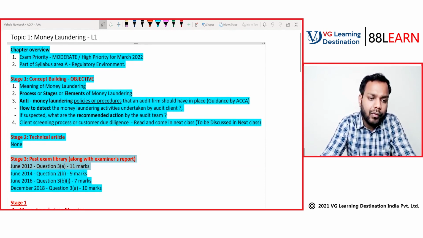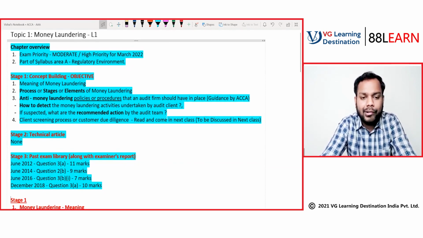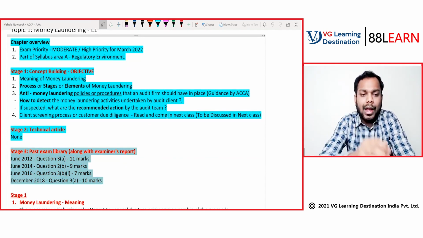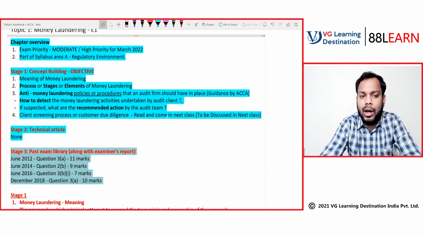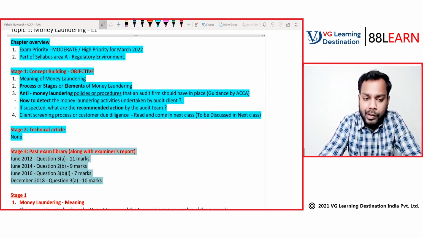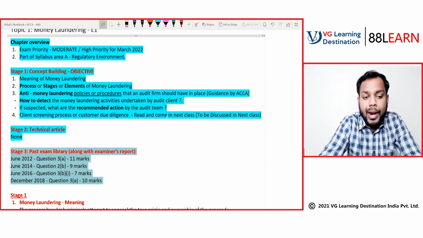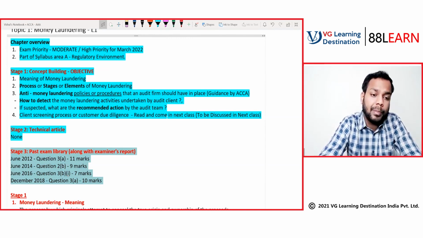Now, whenever we say past exam library, you have to understand the syllabus of all the papers of ACCA has undergone a change beyond September 2018 papers. So you have to focus on the latest papers. The priority should be the latest papers. More priority should be given to the latest papers, and less priority should be given to the oldest papers.